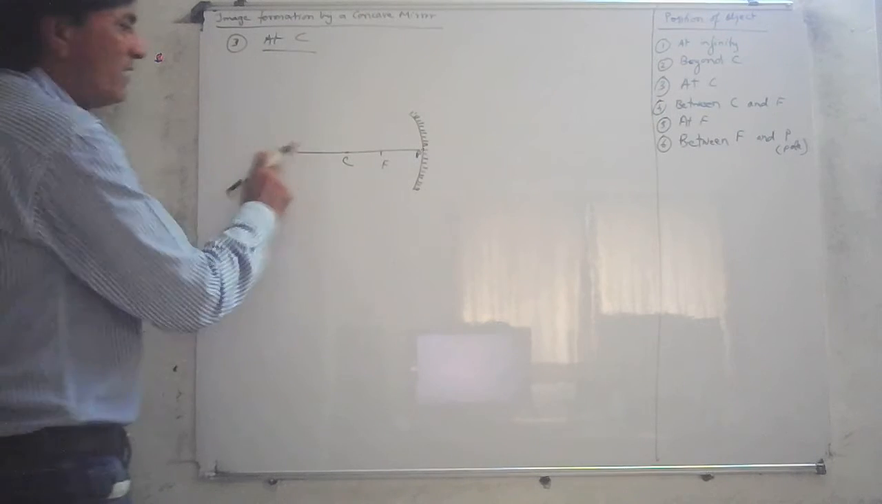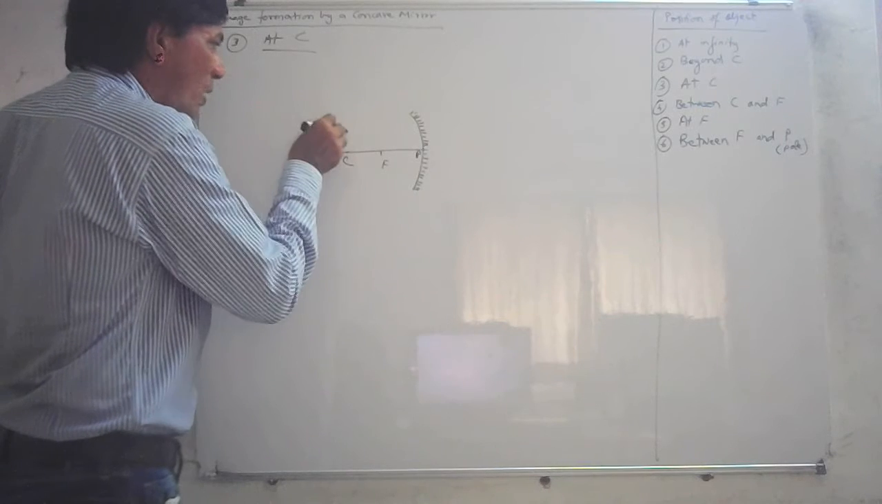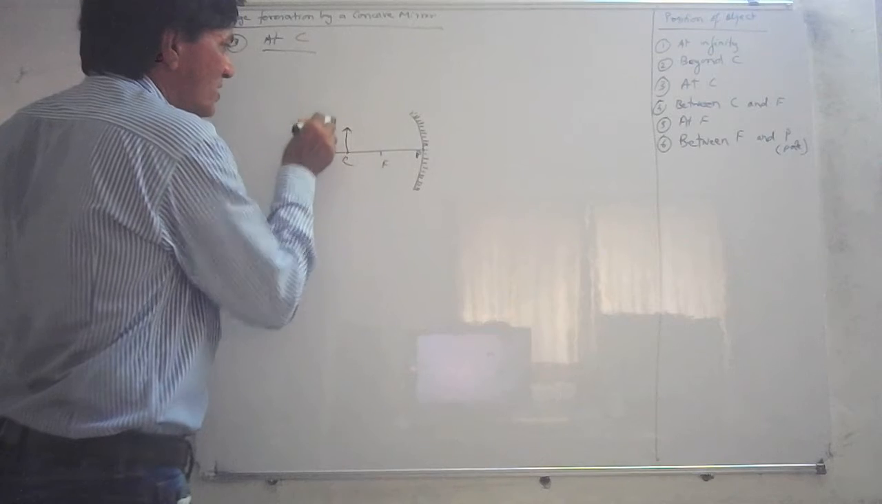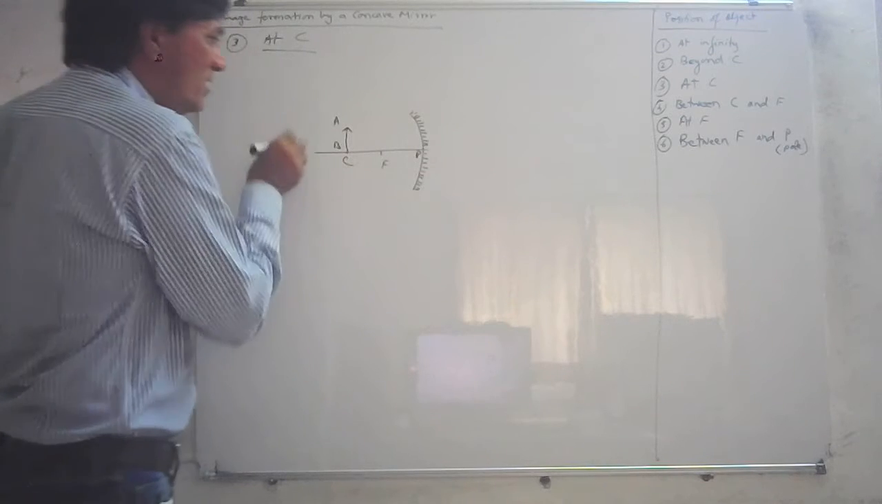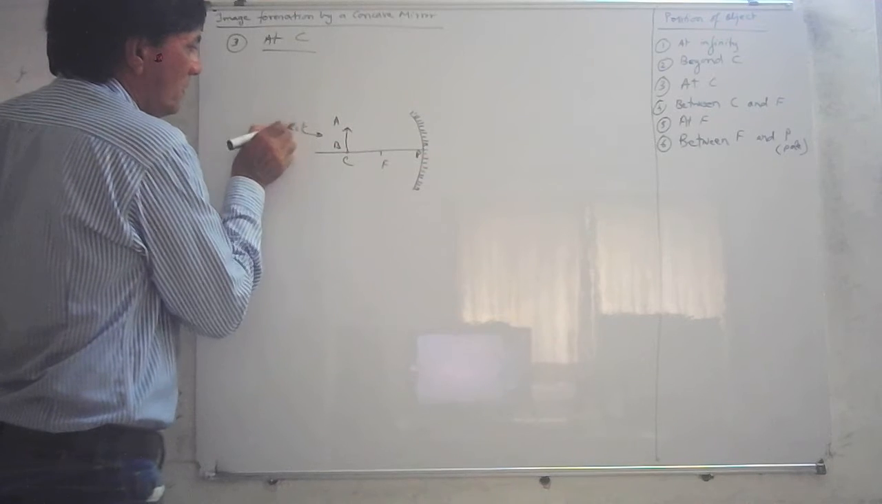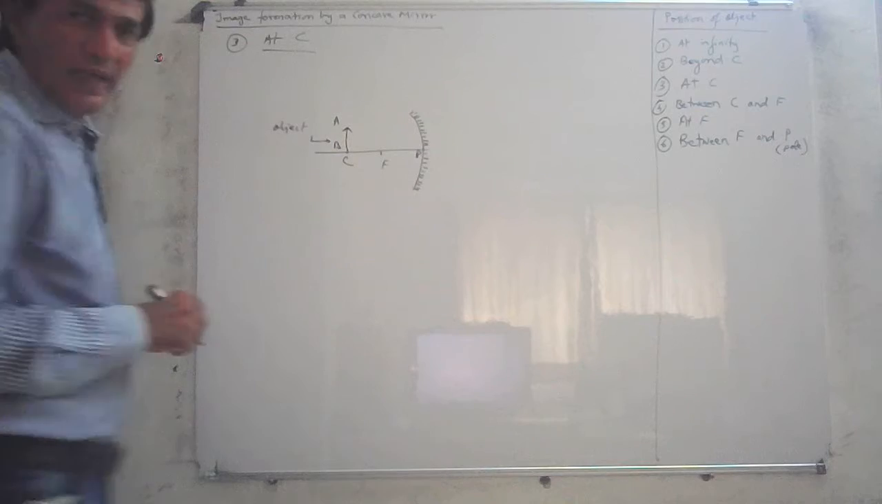After that, you want to place the object at C. So let us suppose I place the object at C. Exactly at C. This is AB. AB is the object. This is your object AB.